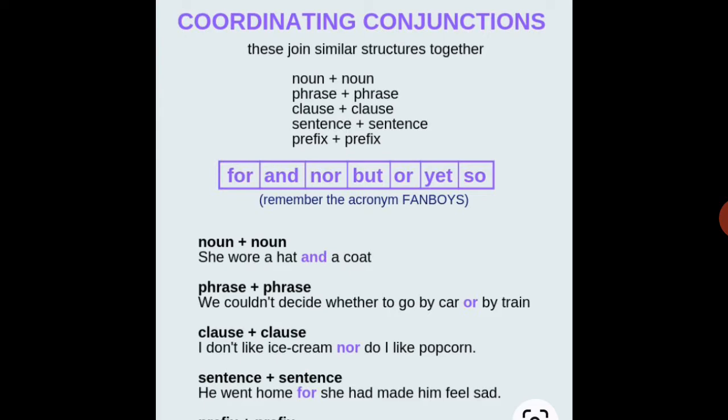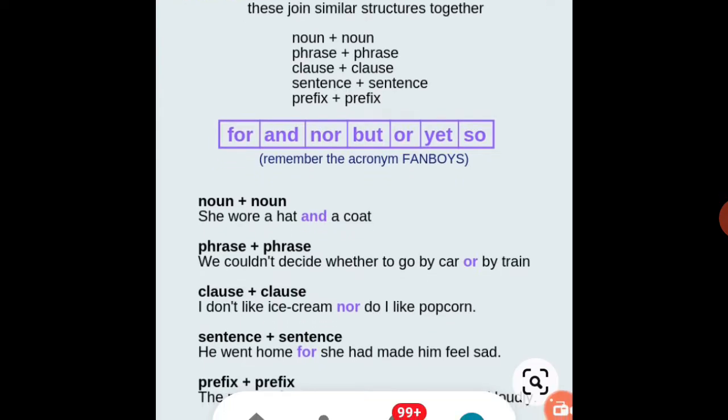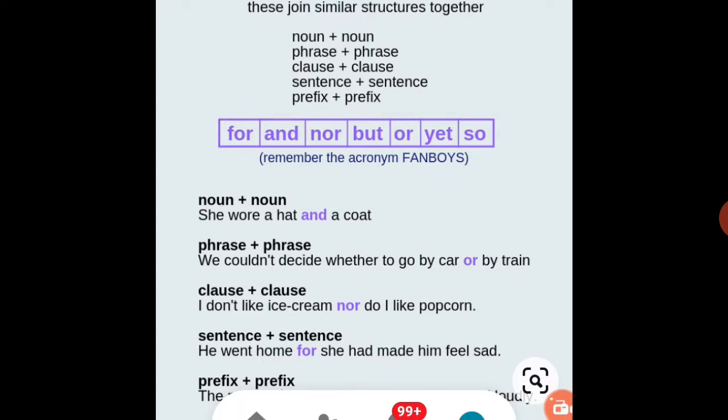Okay, so you can see this example: she wore a hat and a cat. So you can see noun plus noun. Hat is a noun and cat is a noun. Now phrase plus phrase. How is this used? We couldn't decide whether to go by car or by train.